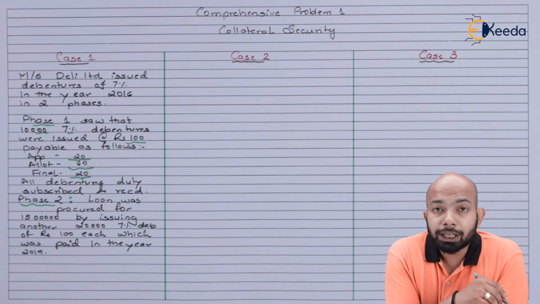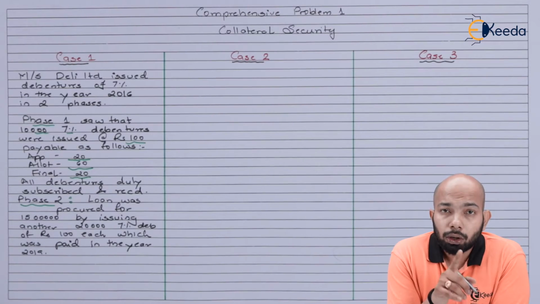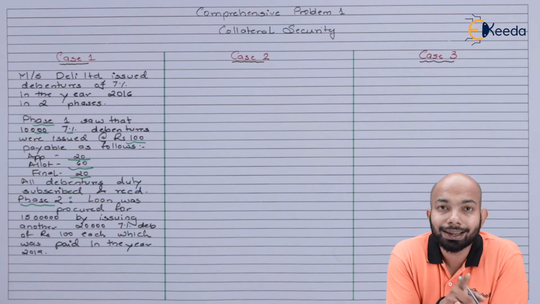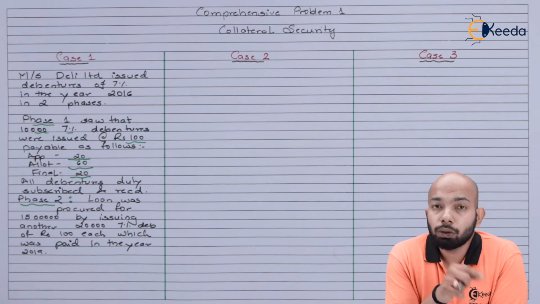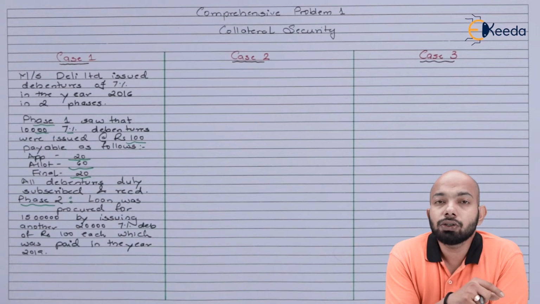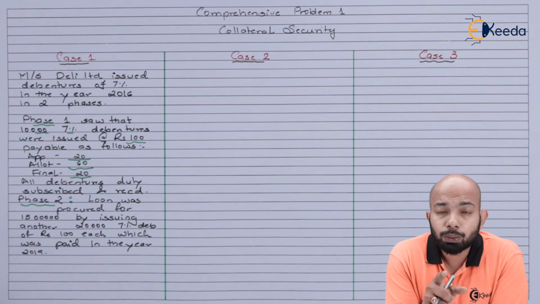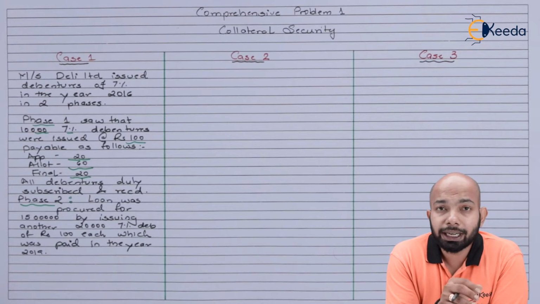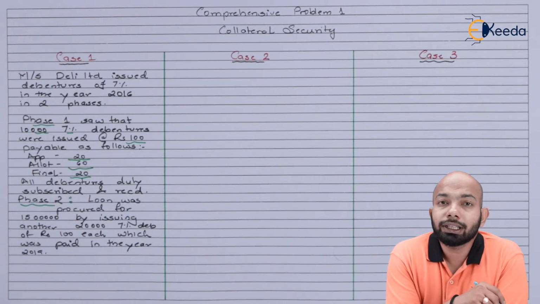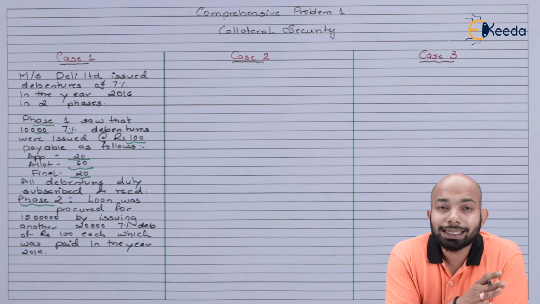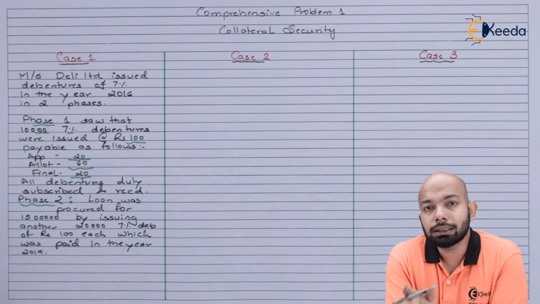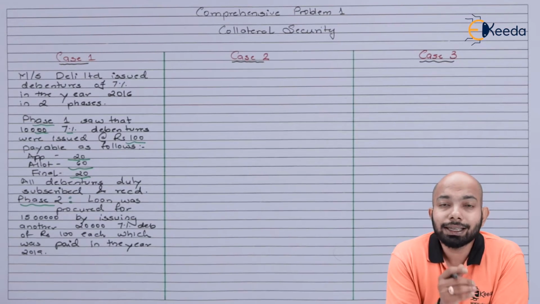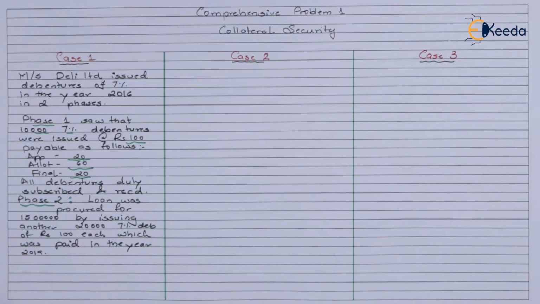Phase 2 mentions that a loan worth rupees 15 lakhs was procured by issuing 20,000 7% debentures of rupees 100 each. That means to procure a loan of 15 lakhs, they had to issue debentures worth rupees 20 lakhs, which was paid off in the year 2019, that is the current year. So in 2016 this loan was taken, and 3 years later this amount was completely paid off. Now we have to pass the journal entries and make the balance sheet as well.